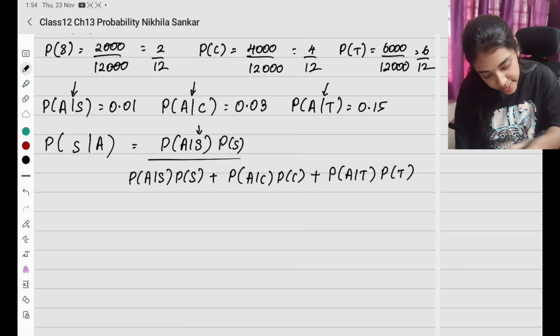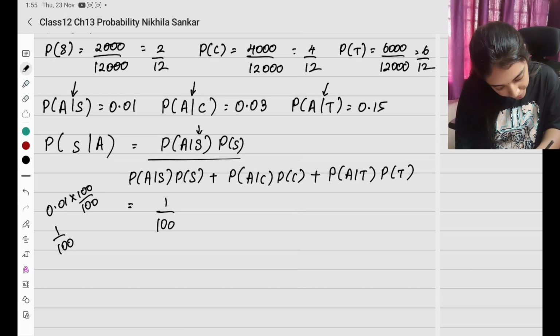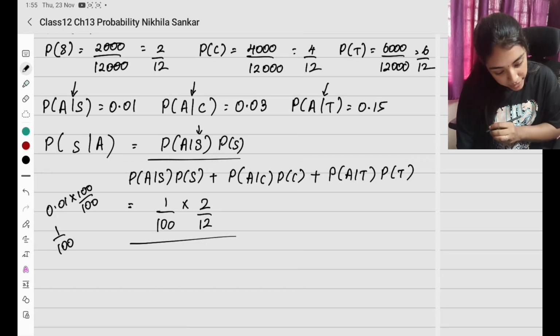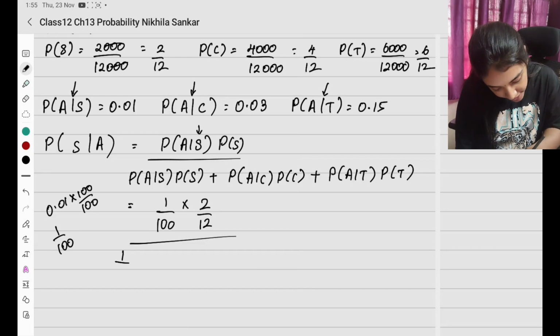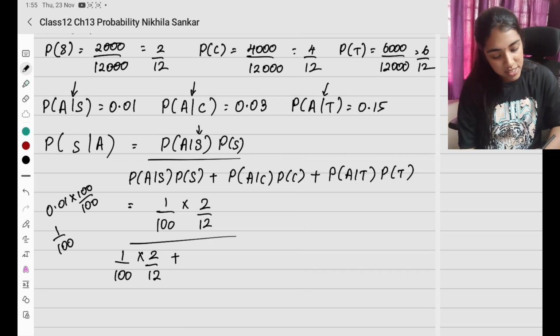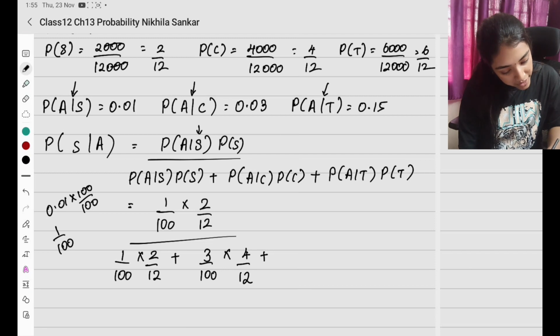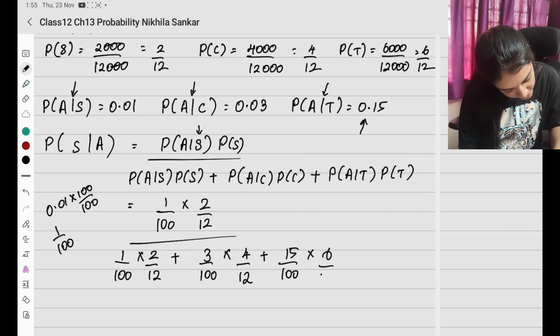Probability of A given S, what is it? 0.01. If you multiply 0.01 by 100, the decimal point goes away, so this is going to be 1 divided by 100. So I have 1 by 100 times probability of S, which is 2 by 12, the whole divided by probability of A given S, the same. So 1 by 100 times 2 by 12 plus probability of A given C. So 0.03 is going to be 3 by 100 times, for the car, 4 by 12, plus probability of A given T is going to be 15 by 100. So 15 by 100 times probability of T is going to be 6 divided by 12.